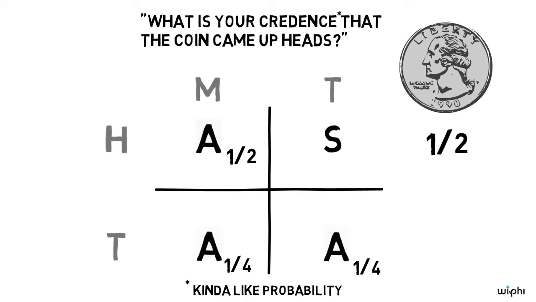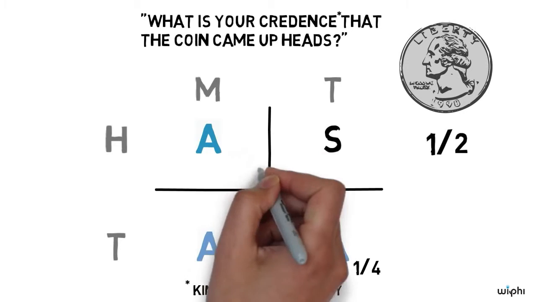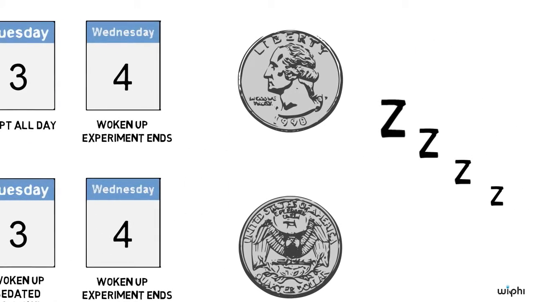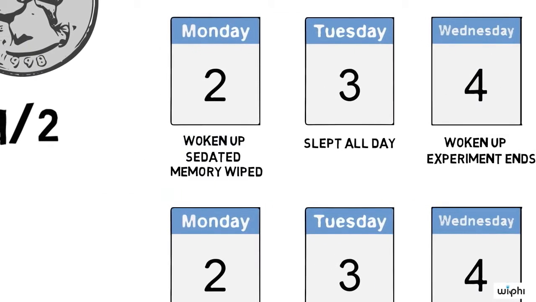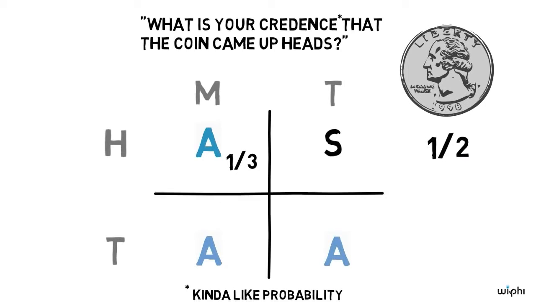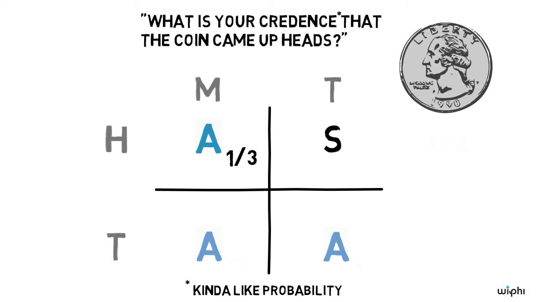If you look closely at the graph, you'll see that there are 3 awakenings in total. 2 of those awakenings take place if the coin comes up tails, but just 1 takes place if the coin comes up heads. So given that there are 3 possible awakenings, and only 1 of them happens when the coin comes up heads, it seems like there is a 1 in 3 chance that, on any given awakening, it's a heads awakening. Remember, Sleeping Beauty doesn't know the result of the coin toss, or whether she's been woken up beforehand. So, the answer to the question, what probability should Sleeping Beauty assign to the coin having come up heads when she's woken up, is 1/3. In that case, we can write 1/3 in each of these awake boxes.